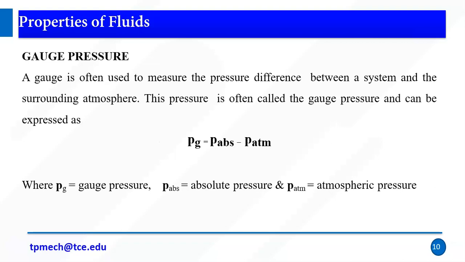Gauge pressure is the difference between the system and the surrounding atmospheric pressure. Generally we use pressure gauges to measure pressure differences. If I have an object and I want to measure the pressure difference in it, I will insert the device, which shows some value. That value means the difference between the system pressure and the atmospheric pressure. So absolute pressure is that difference between system and atmospheric pressure, P absolute and P atmospheric.